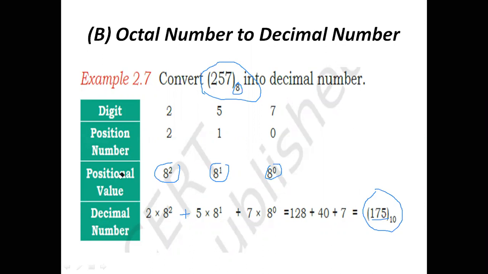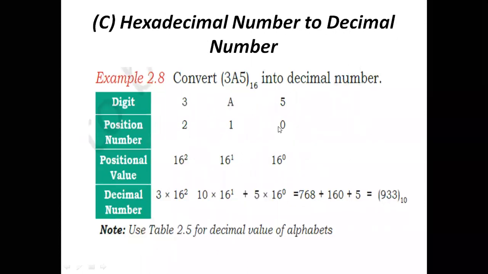And in a similar fashion, what is the other conversion? Hexadecimal into the decimal number system. And here what is the base value we are having? For a hexadecimal number, what is the base value we need to remember? 16. The base value we are having is 16.